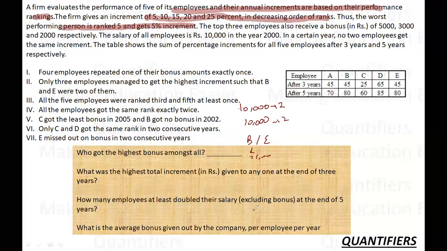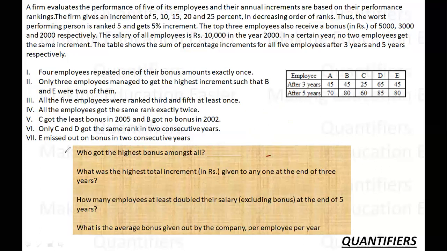Now, about this bonus part, the bonus part is 3,000. Pardon, not 10,000. So further, all the 5 employees were ranked 3rd and 5th at least once. All of the employees got the same rank exactly twice.